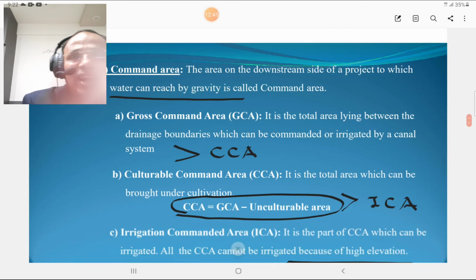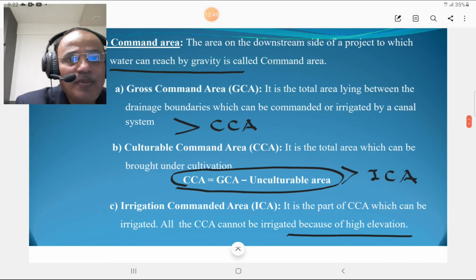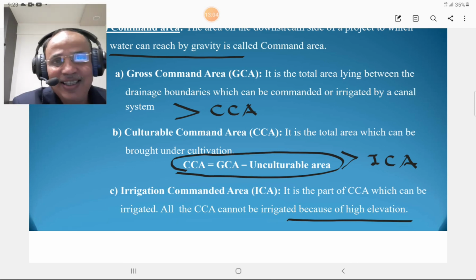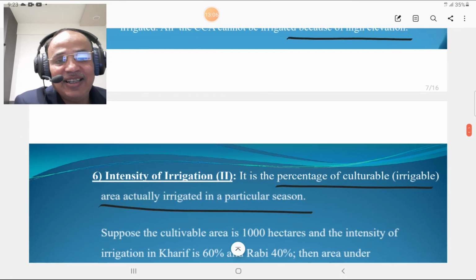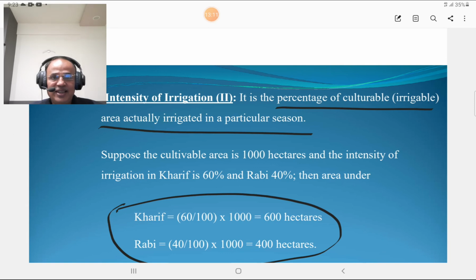So what is the ICA we are going to discuss? ICA is the irrigation commanded area. ICA is the part of CCA which can be irrigated. All the CCA cannot be irrigated because of topography or high elevation points. Okay, so I think this term might also get clear. Then we are going to discuss the intensity of irrigation, that is II.